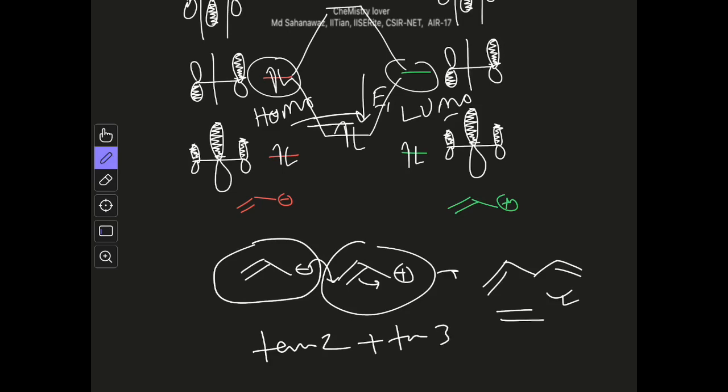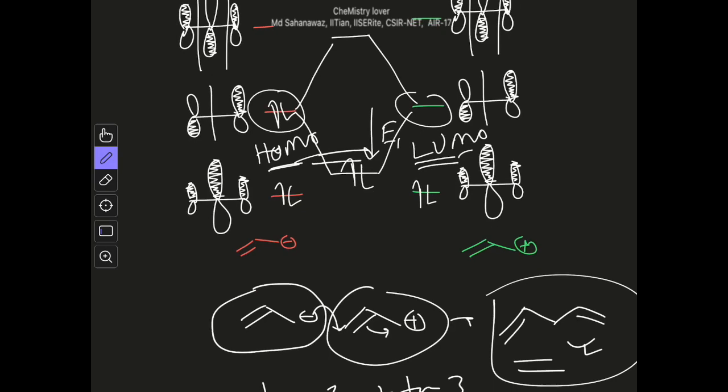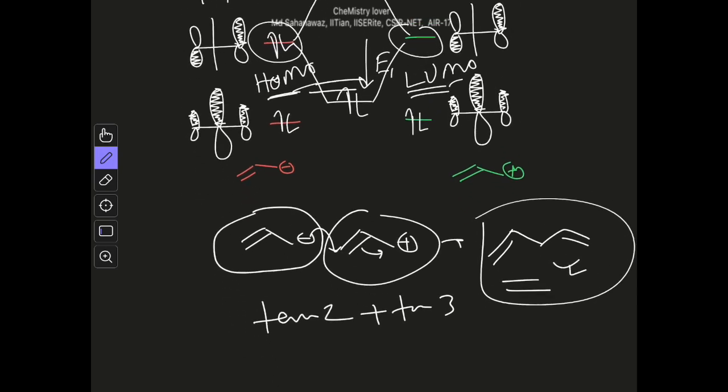So all these interactions will lead to this reaction. Now although this reaction looks very unusual, because you can see this HOMO and LUMO have the same energy here. For allyl anion and allyl cation, HOMO and LUMO are exactly the same in energy, and that's why it is more like a charge transfer reaction, not a real reaction. But in any way we are using this as a model reaction, as our imaginary reaction, right?